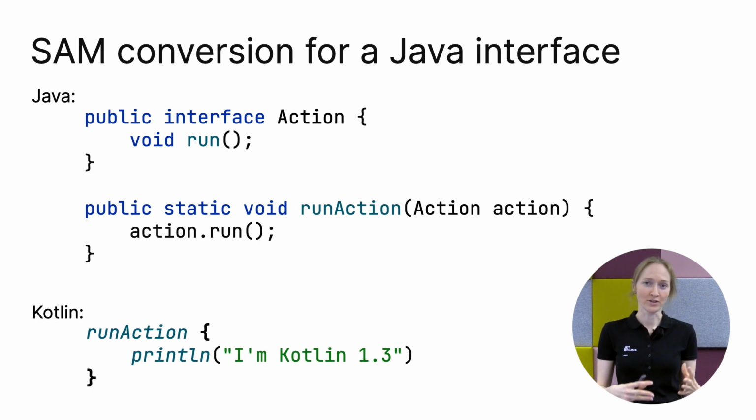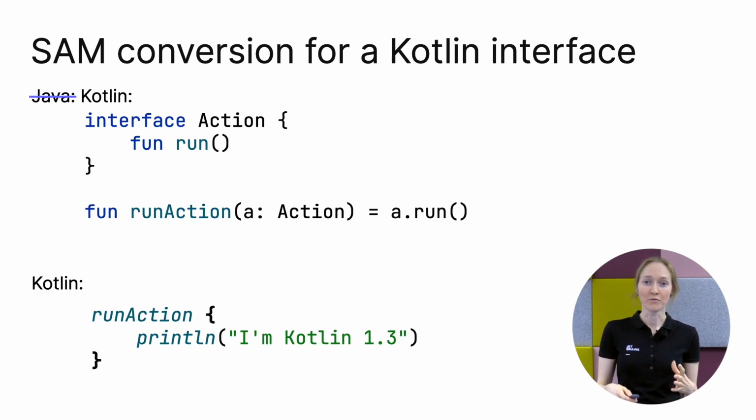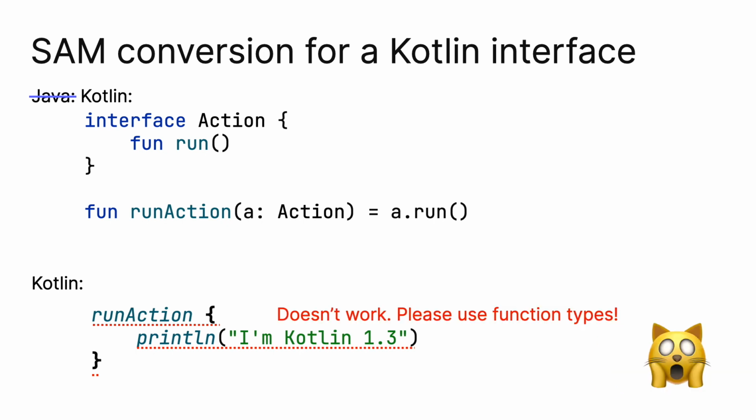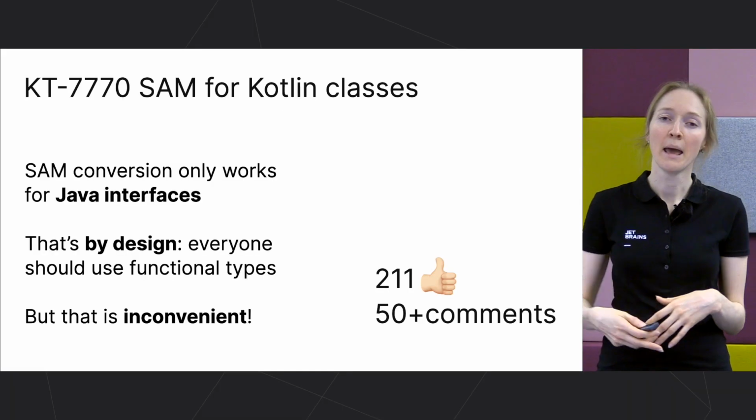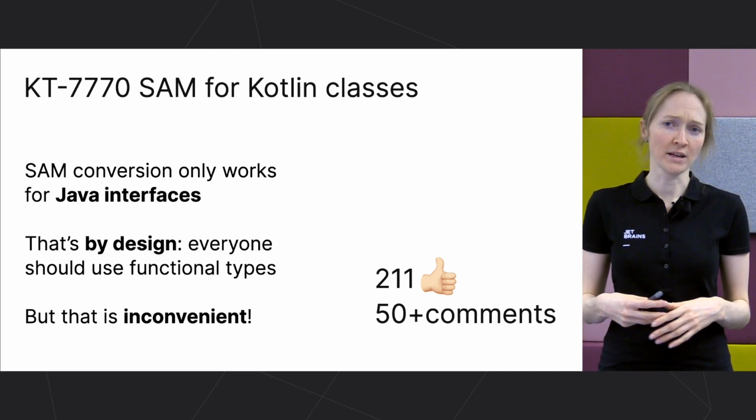If you have a method runAction that takes the action interface as a parameter, in Kotlin you can pass a lambda instead. If you try to convert this Java code to Kotlin, however, you'll get an error. An official recommendation says, please try to use function types instead. Conceptually, you should have taken a function type as a parameter, not an interface. We had a request to fix that, which was created 5 years ago.